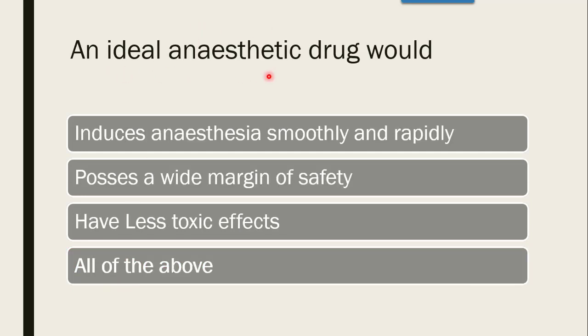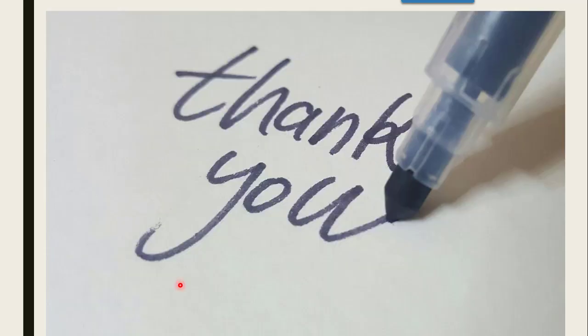An ideal anesthetic drug would, the properties of anesthetics are, they should induce anesthesia smoothly and rapidly. Yes, the anesthesia induced should be smooth along with rapidity, as well as the recovery also should be possible. Then possess a wide margin of safety. Yes, they should have a wide margin of safety, have less toxic effect, they should not be toxic to the body. All of the above. The correct answer is all of the above.